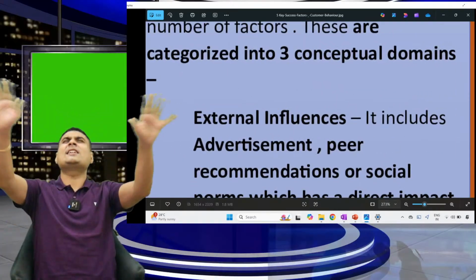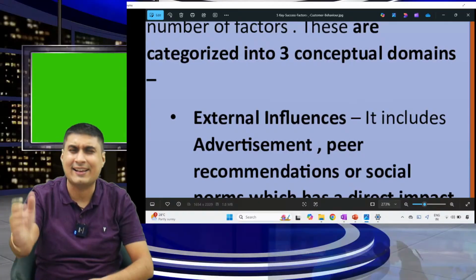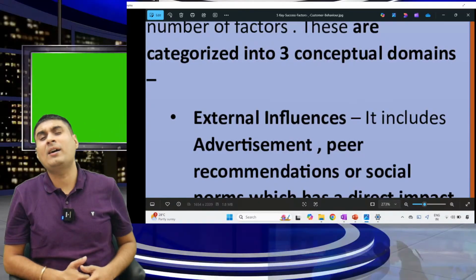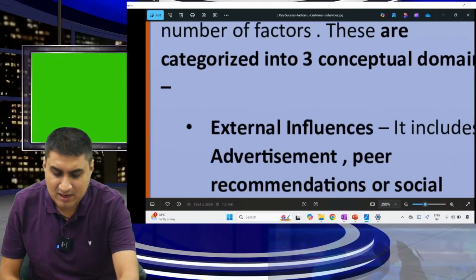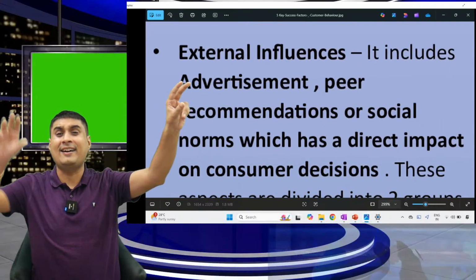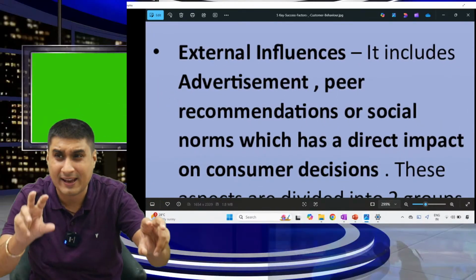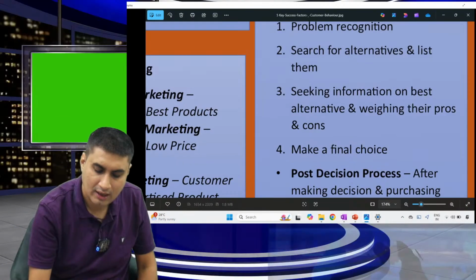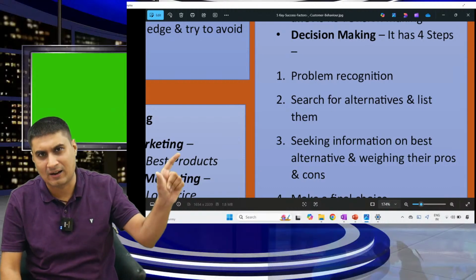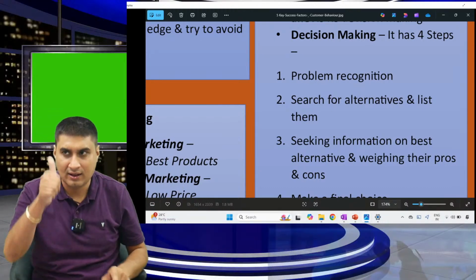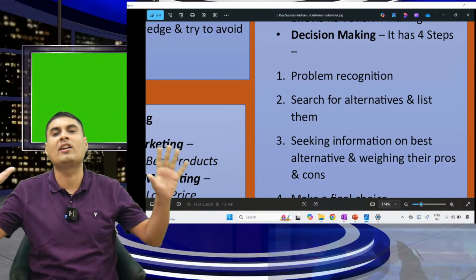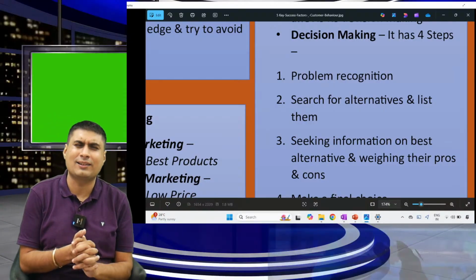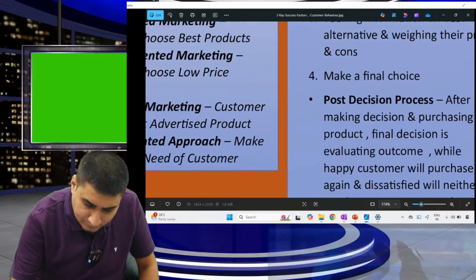Tell me, customer decision is influenced by 4 factors: external, internal, decision making, post decision. One more time. Customer behavior is influenced by 4 things: external, internal, decision making, post decision. Over. A separate question on decision making can come, but it's a rubbish question if it comes. It can still come. Rubbish only from a learning point of view. Whenever you want to take any decision in life, 4 points: external, internal, decision making, post decision.